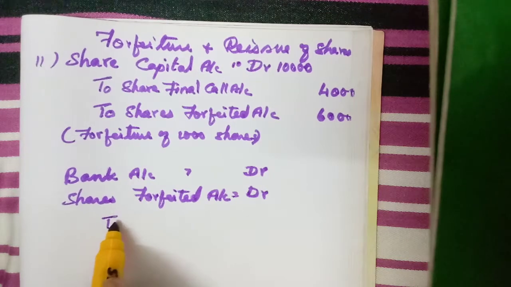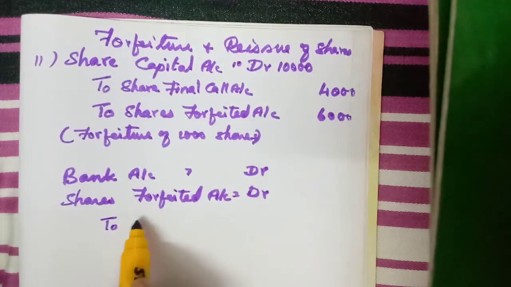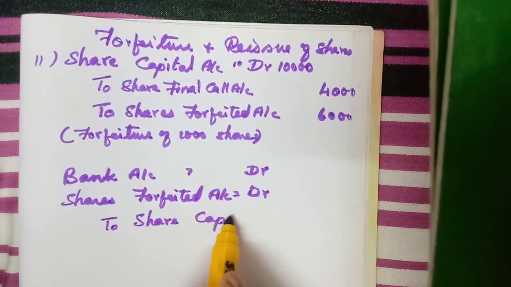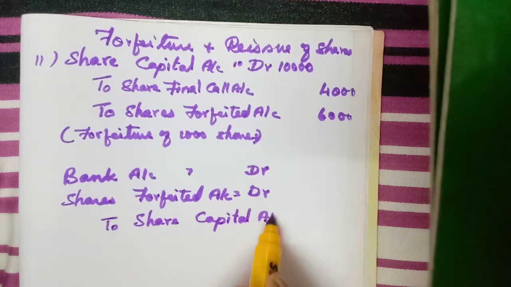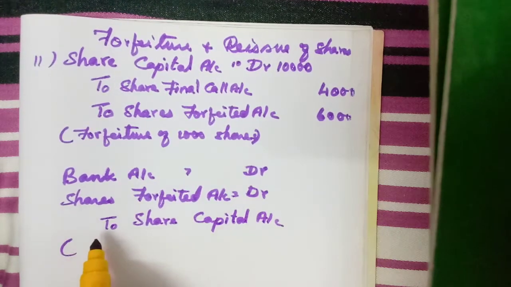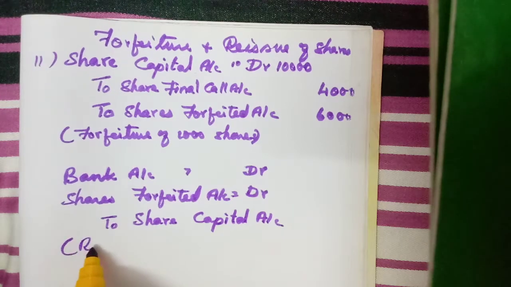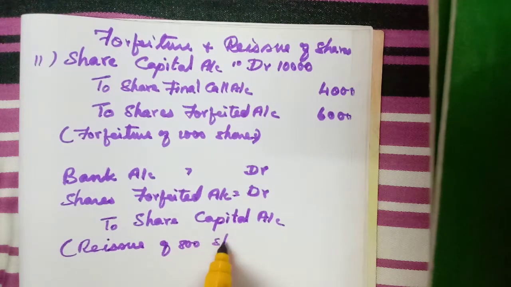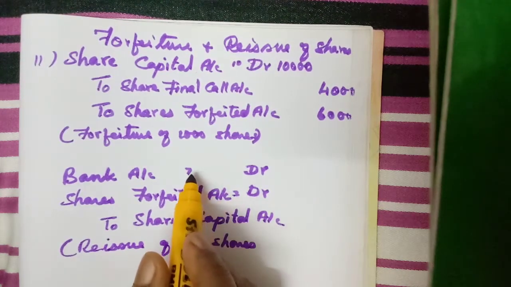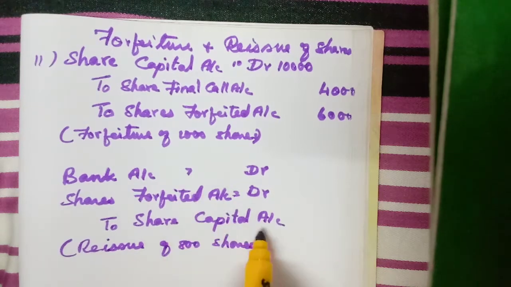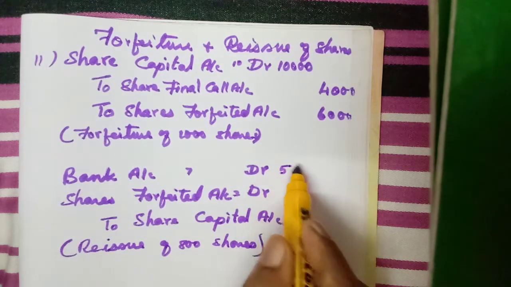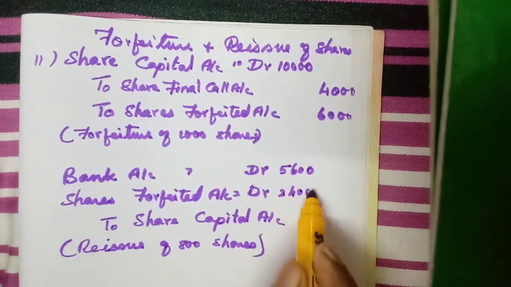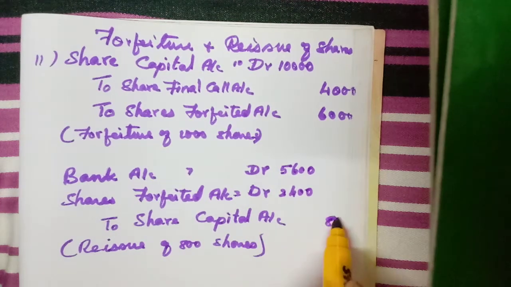Now when we reissue, share capital will get increased, so we have to credit share capital account. Now we can write reissue of 800 shares. So 800 into 7, 5,600. 800 into 3, 2,400. 800 into 10, 8,000.